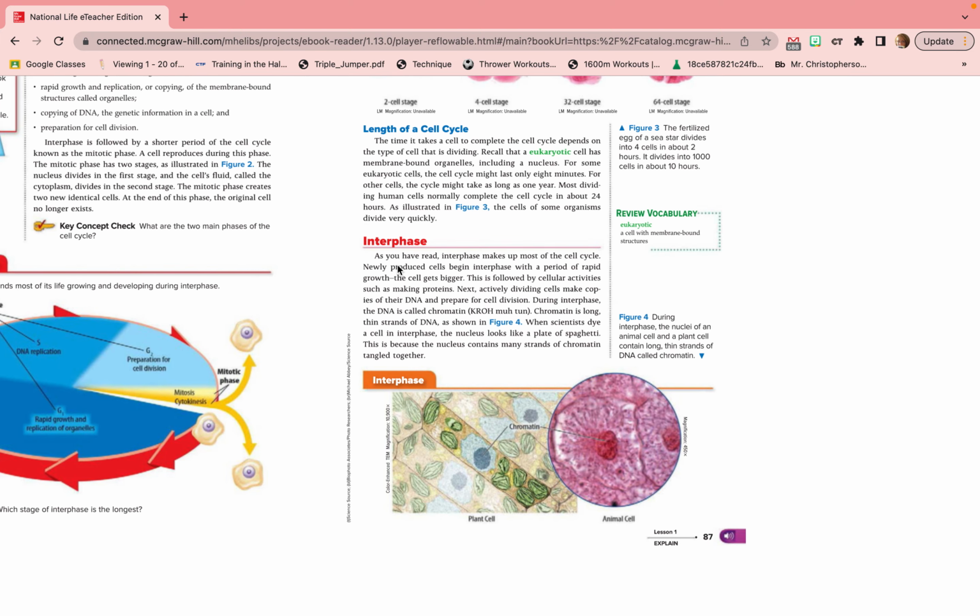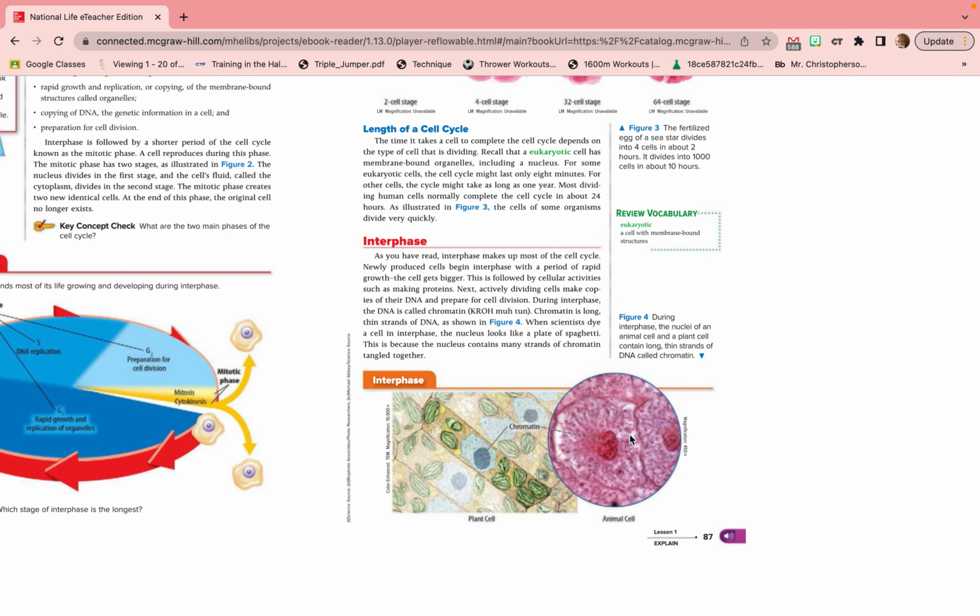Moving on to interphase. As you have read, interphase makes up most of the cell cycle. Newly produced cells begin interphase with a period of rapid growth. The cell gets bigger. This is followed by cellular activities, such as making proteins. Next, actively dividing cells make copies of their DNA and prepare for cell division. During interphase, the DNA is called chromatin. Chromatin is long, thin strands of DNA, as shown in Figure 4.